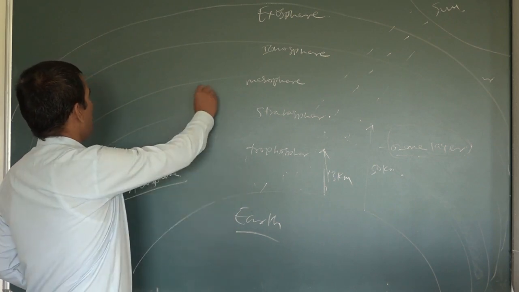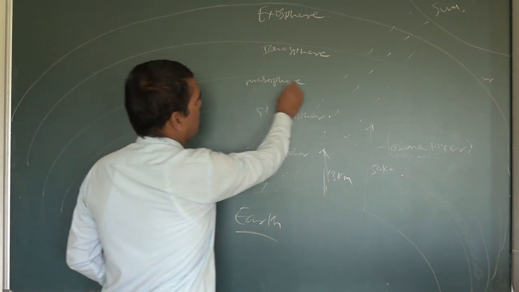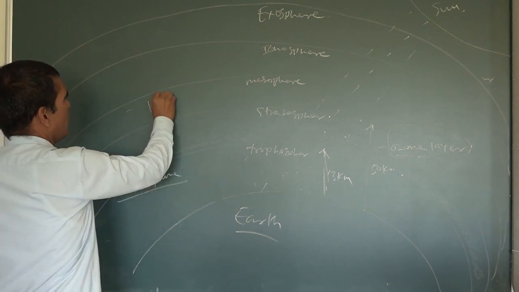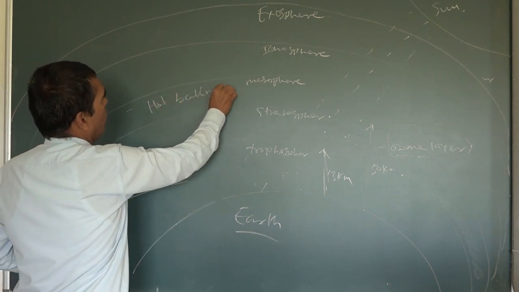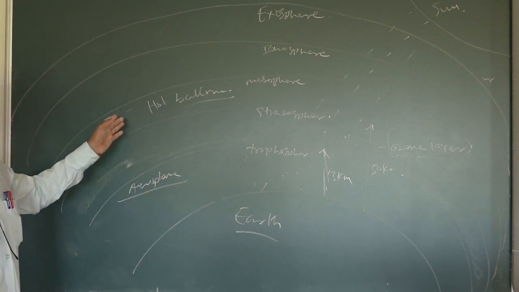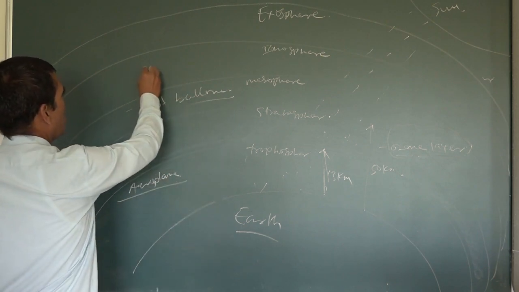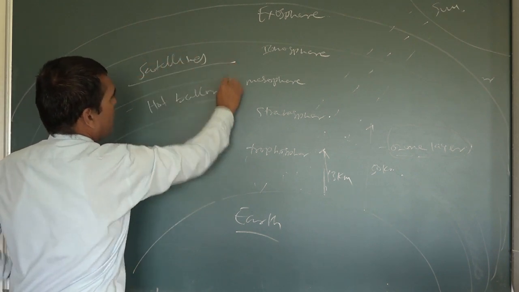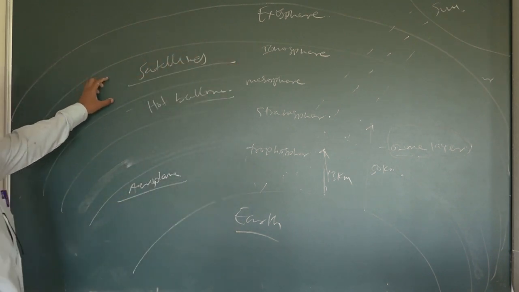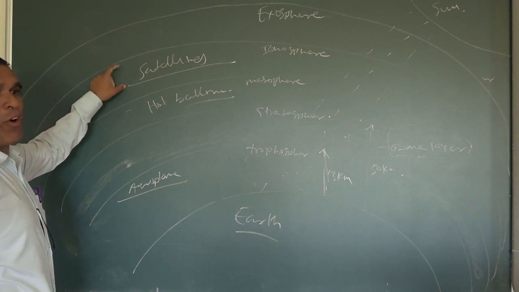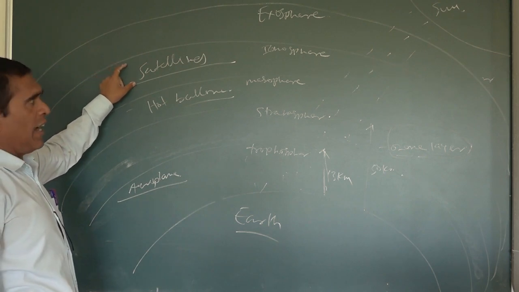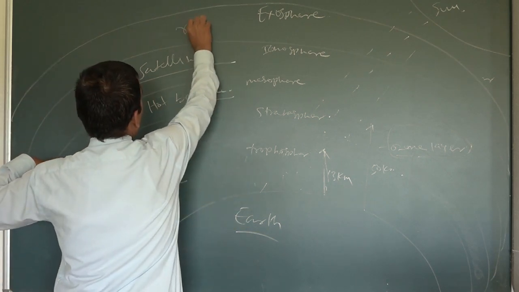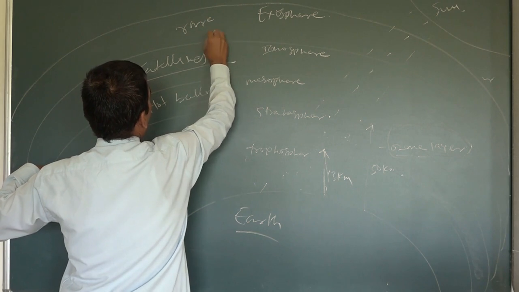And after that, the mesosphere is just above the stratosphere. Here the hot balloons, you know the hot balloons, can fly in the mesosphere. The ionosphere is where, you know, the artificial satellites which we send revolve and stay stable. And after that the exosphere, where the air is very rare.